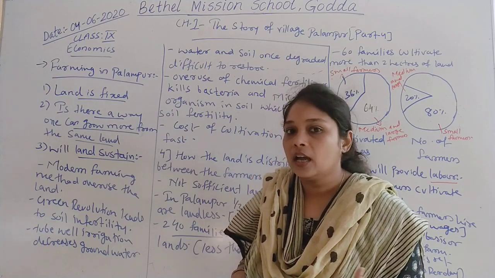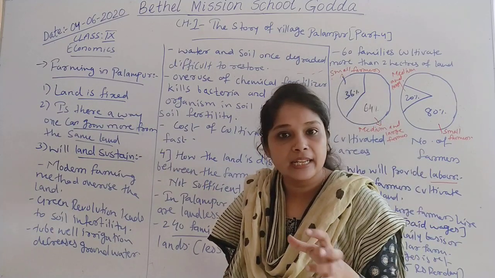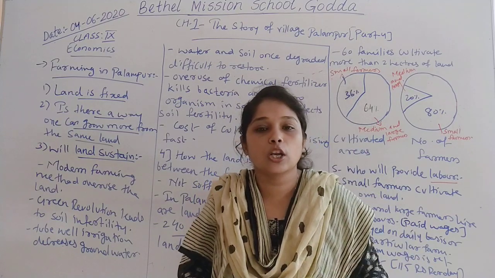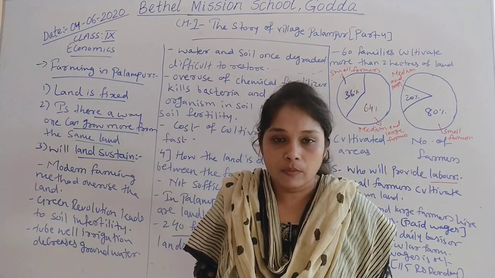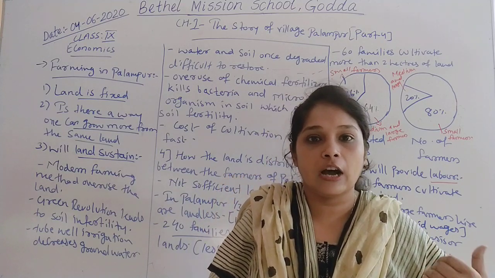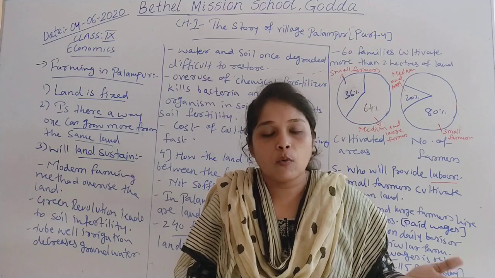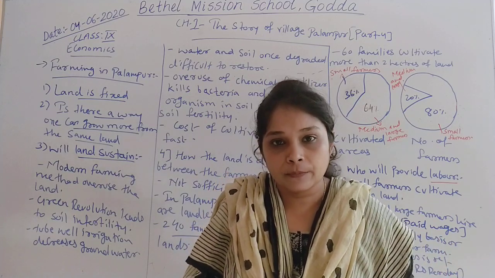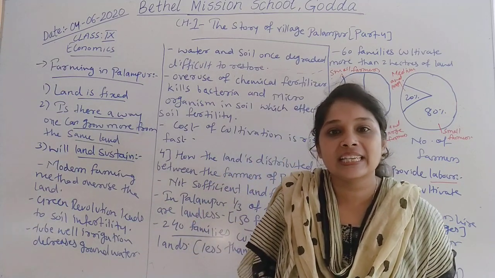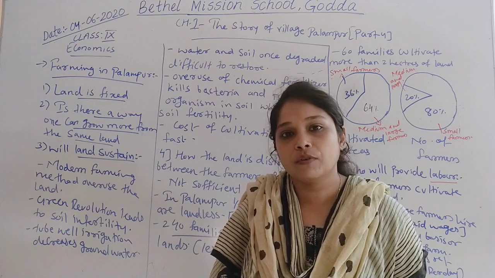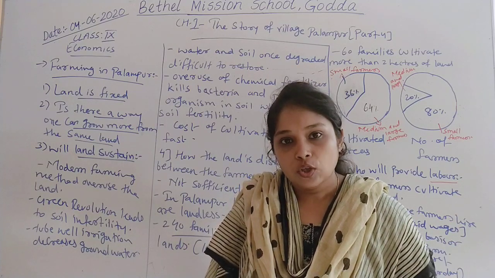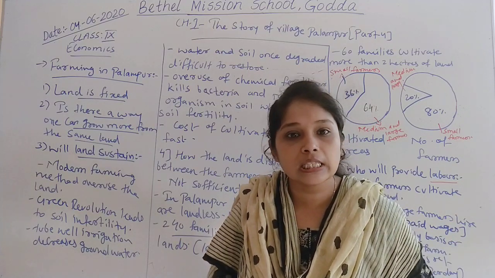So the first headline: land is fixed. That means land is a natural resource and it has perfectly inelastic supply, which means that you cannot increase the land or decrease the land, because it is a natural resource, available by nature. Whatever amount of land nature has given us, we cannot increase or decrease. As we say, 78% of our earth is covered with water and the remaining is land. So that remaining land is fixed. We cannot increase it or decrease it.